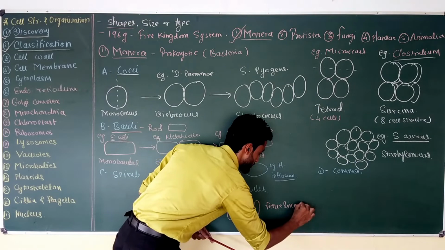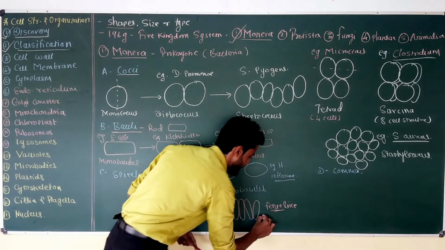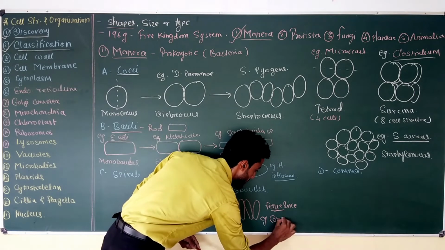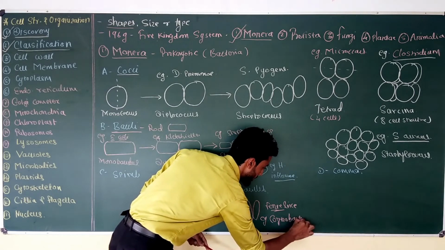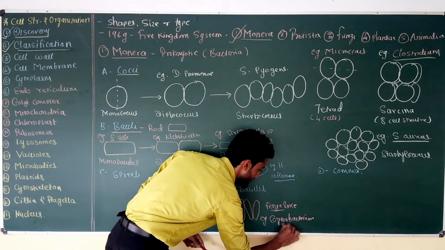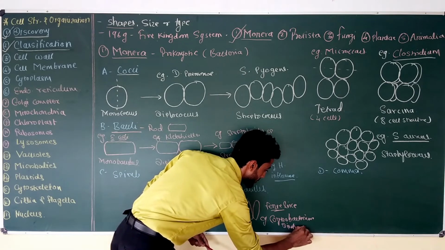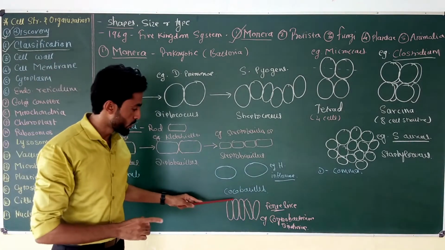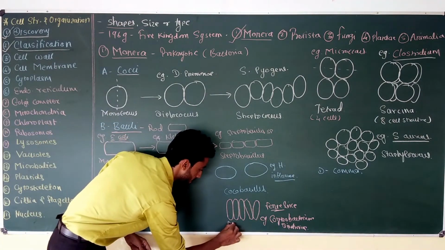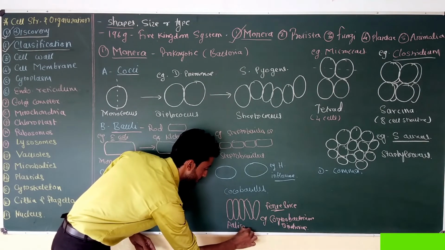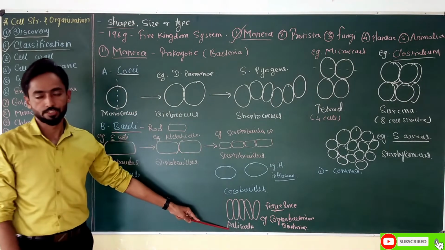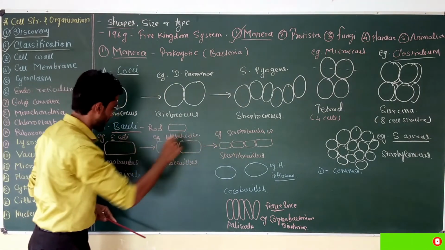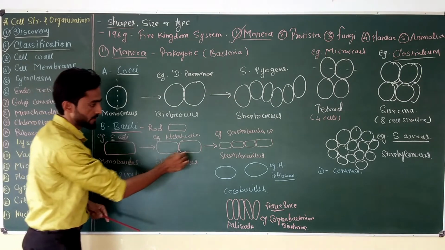Fence-like structure. Okay, and the example is Corynebacterium diphtheria. This Corynebacterium diphtheria is a bacteria which shows a palisade type of cell shape. So these four, 1, 2, 3, they come under the monobacillus, diplobacillus, and streptobacillus cell shape.